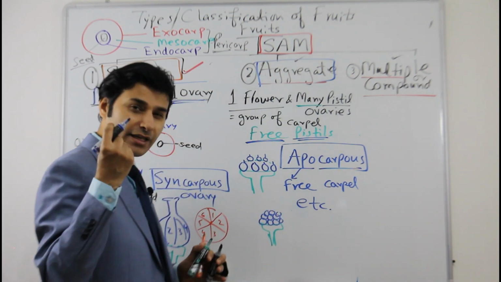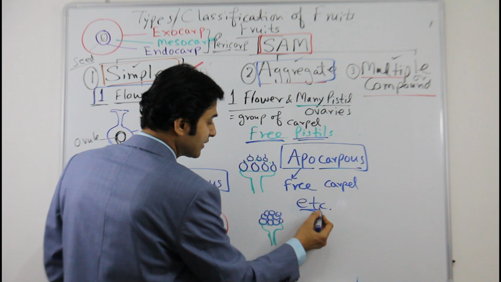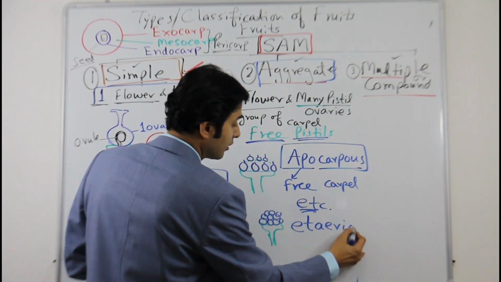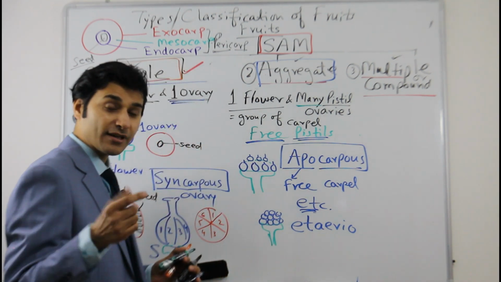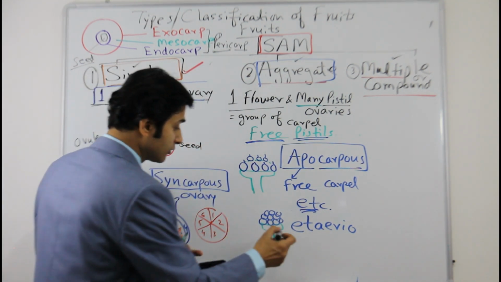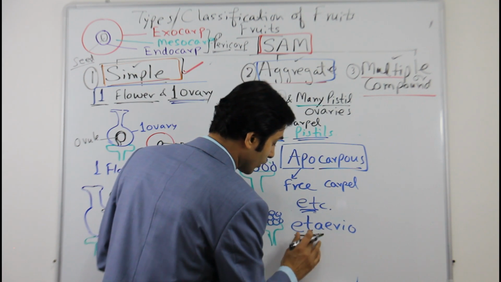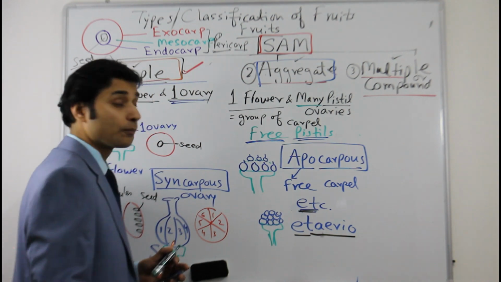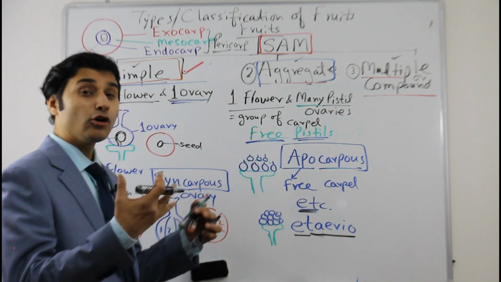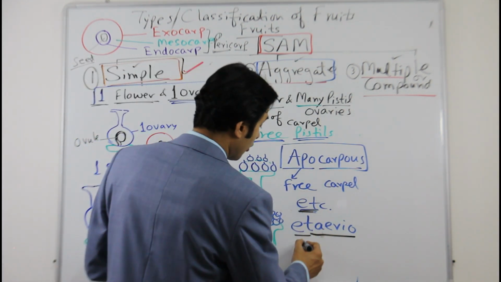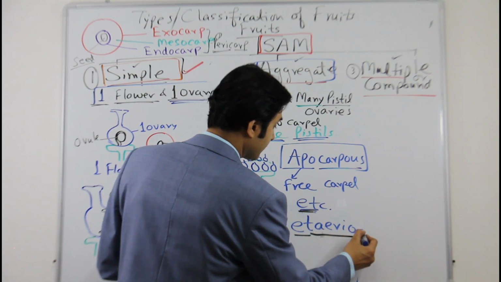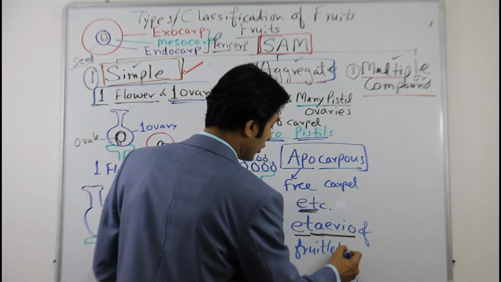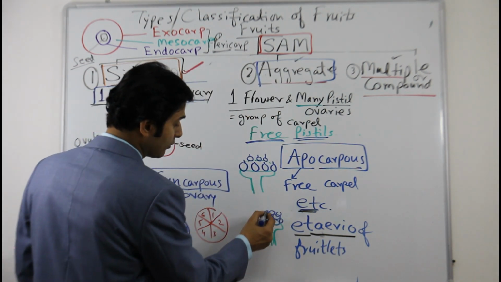So you can take this for your reference. The word here which you should remember, because many times it will come, is etaerio, from group. So etaerio of what? Etaerio of fruitlets, because it is not one fruit, it is a part of fruits, like this.